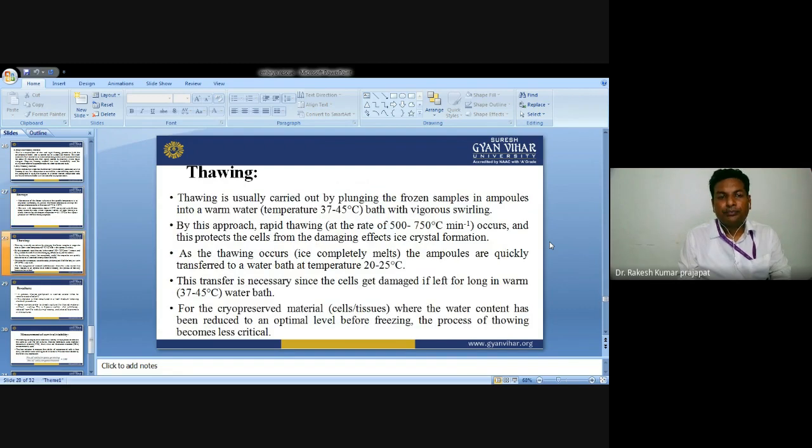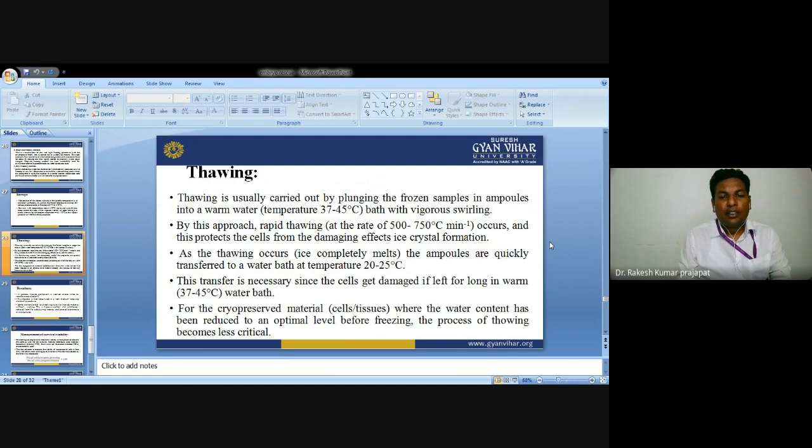Thawing. Thawing is usually carried out by plunging the frozen sample ampoule into warm water at a temperature of 37 to 45 degrees. By this approach, rapid thawing is done, at 500 to 750 degrees centigrade per minute. This protects the cells from the damaging effect of ice crystal formation.